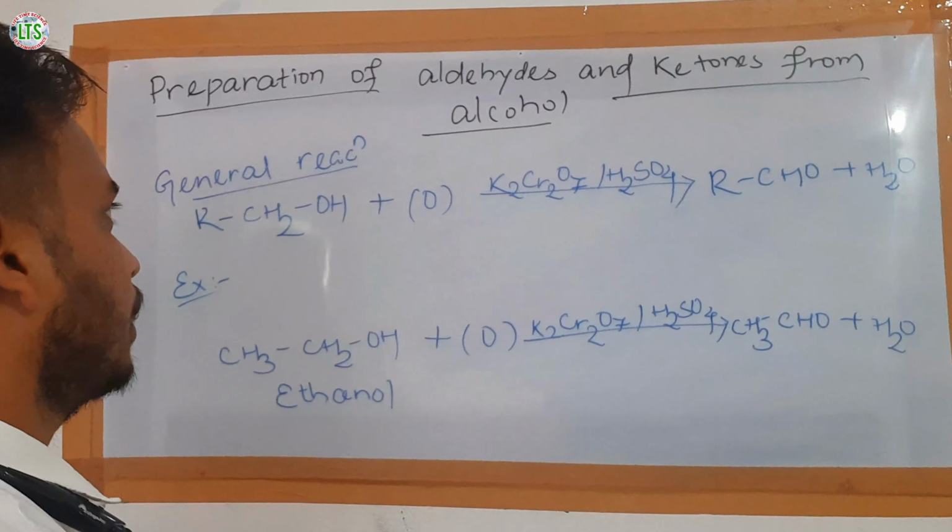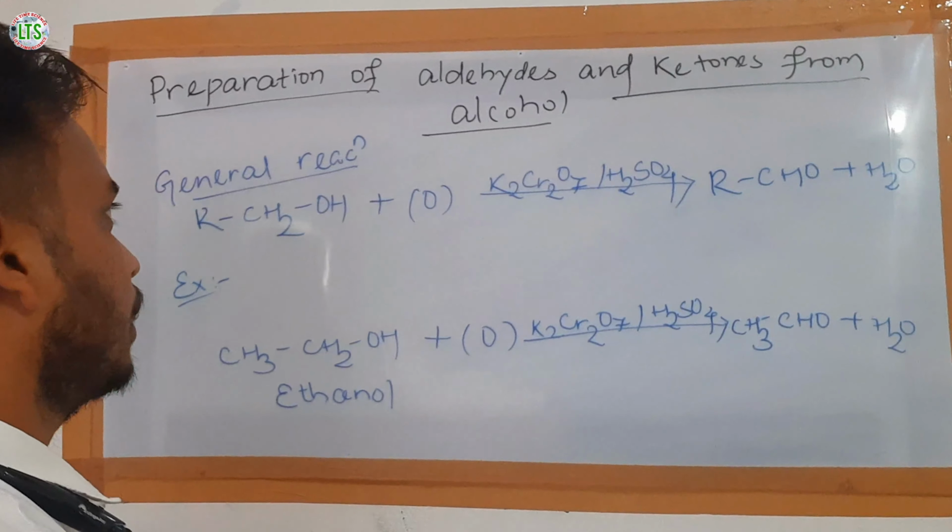This type of primary alcohol on oxidation in presence of acidified potassium dichromate forms aldehyde along with water molecules.